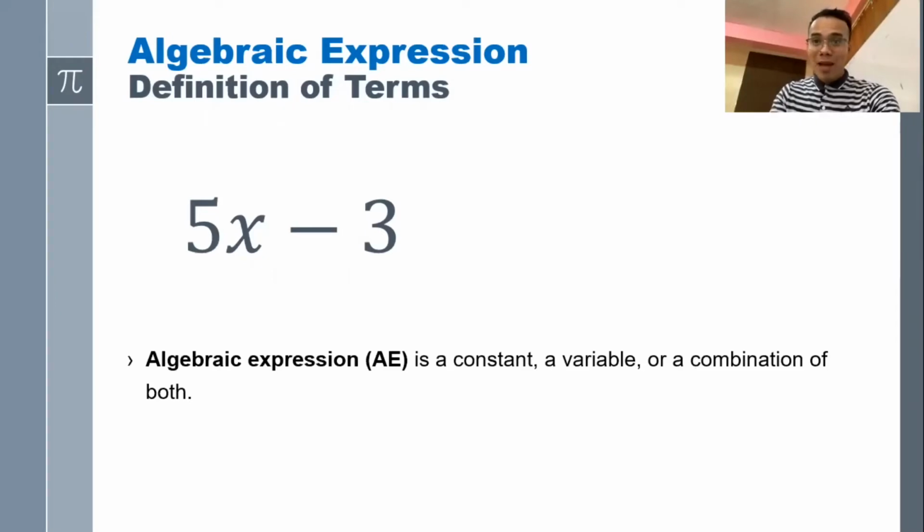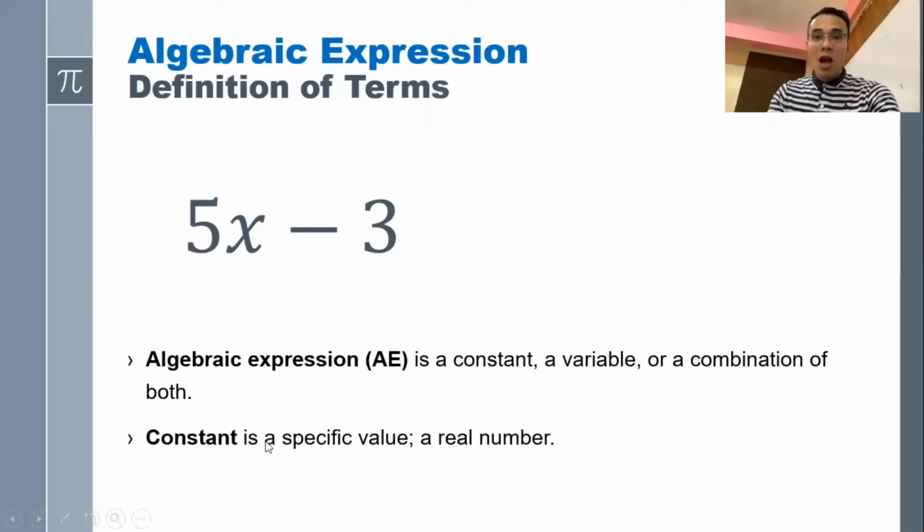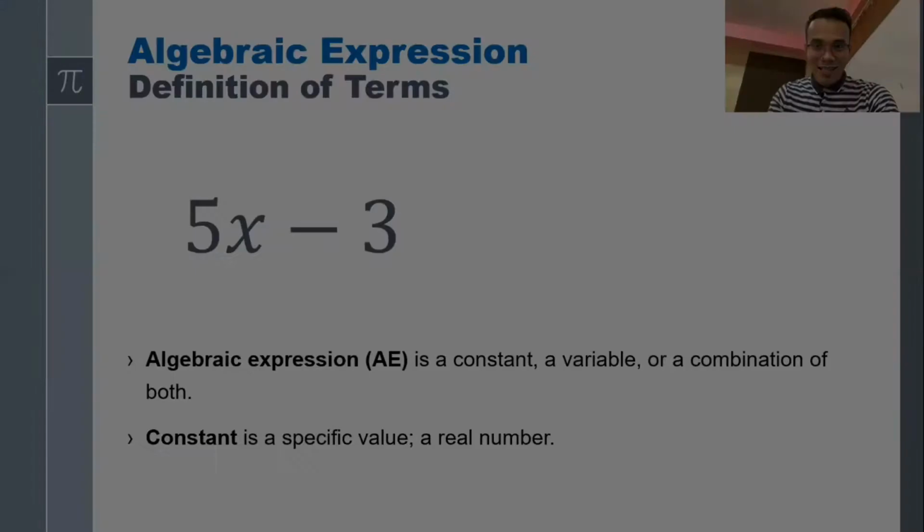What do you mean by constant? What do you mean by variable? When we say constant, it is a specific value. It is a real number, just like 5, 6, 11, 71, negative 65. Those are some examples of constant.